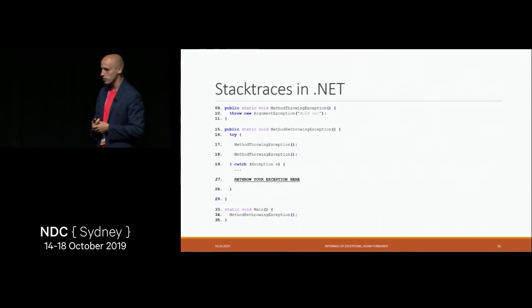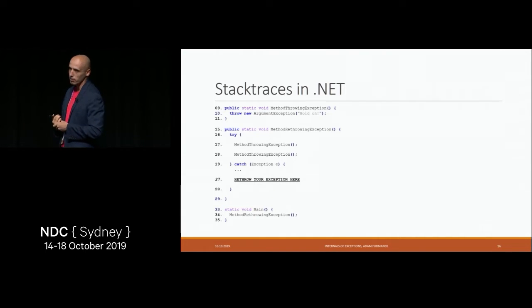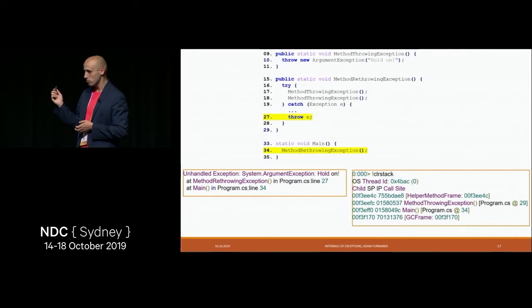So let's go through this very simple code. Once again, we start from the bottom. We have some main where we call the method. Then in this method, we call a method throwing an exception twice. But we do have a try catch. And in that try catch, we want to rethrow the exception. You probably know that if we replace line 27 with throw e, it's not the right answer.